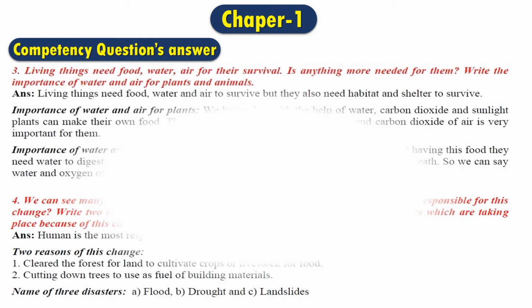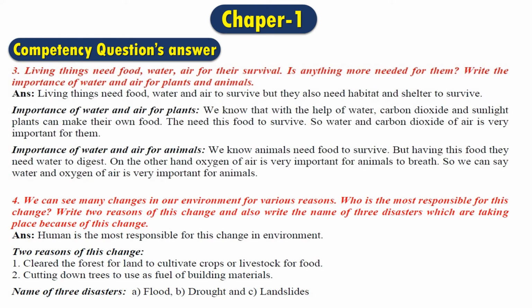In question number 3, living things need food, water, air for their survival. Is anything more needed for them? Write the importance of water and air for plants and animals. Well, there are also two parts. In the first part it says is anything more needed for them, and the second part says write the importance of water and air for plants and animals. So we will answer them in a different way.